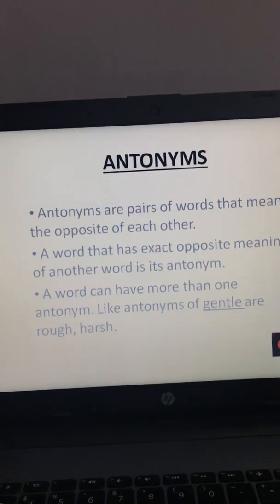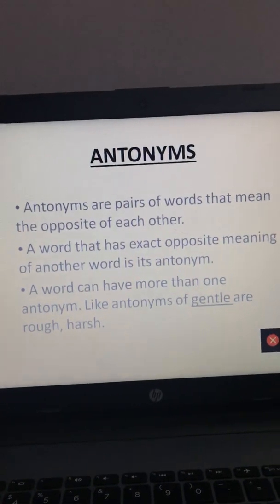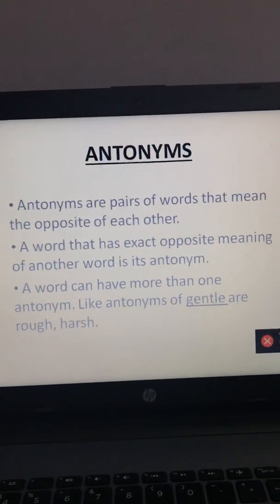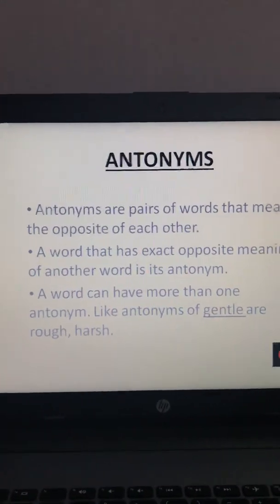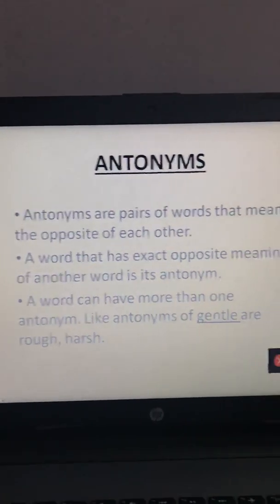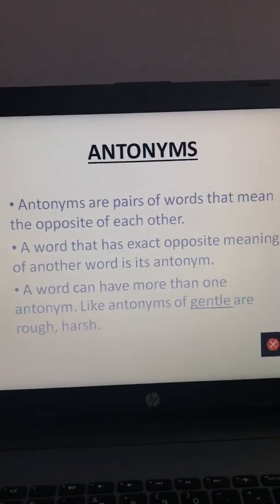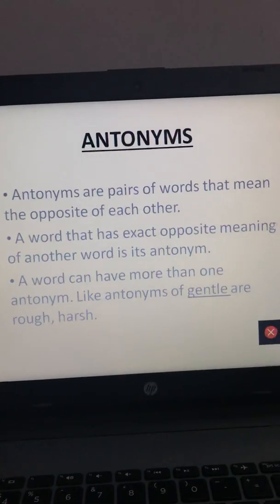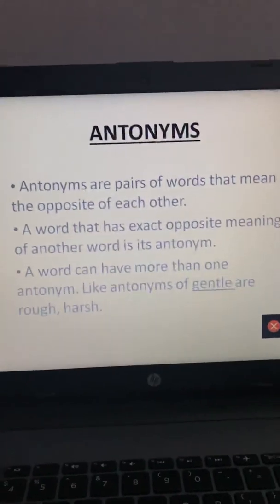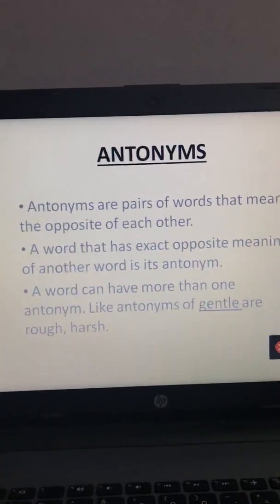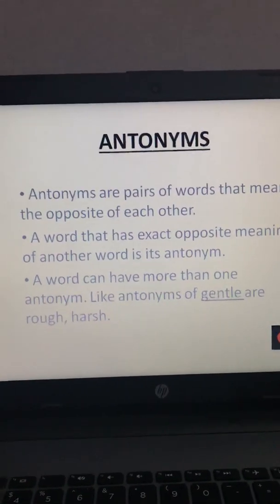Antonyms. Antonyms are pairs of words that mean the opposite of each other. As I have told you, antonyms means opposite in simple language. A word that has the exact opposite meaning of another word is known as its antonym. So antonyms are pairs of words that mean the opposite of each other.